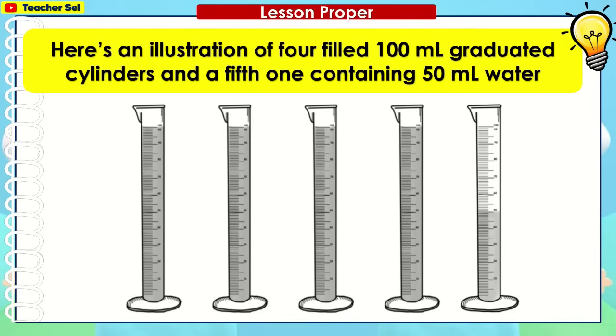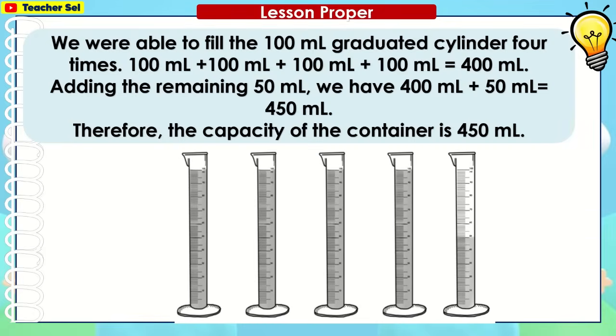Here's an illustration of 4 filled 100 milliliters graduated cylinders and a fifth one containing 50 milliliters of water. We were able to fill the 100 ml graduated cylinder 4 times. 100 ml plus 100 ml plus 100 ml plus 100 ml equals 400 ml. Adding the remaining 50 ml, we have 400 ml plus 50 ml equals 450 ml. Therefore, the capacity of the container is 450 ml or milliliters.